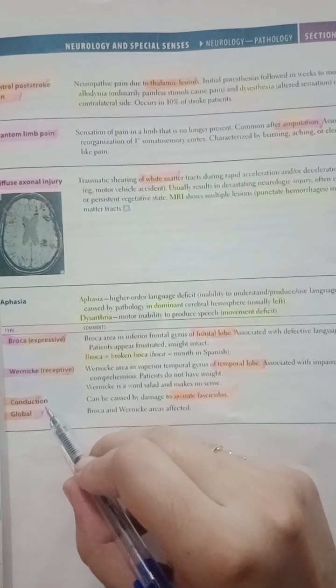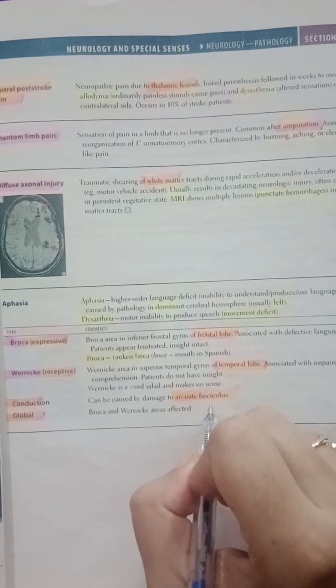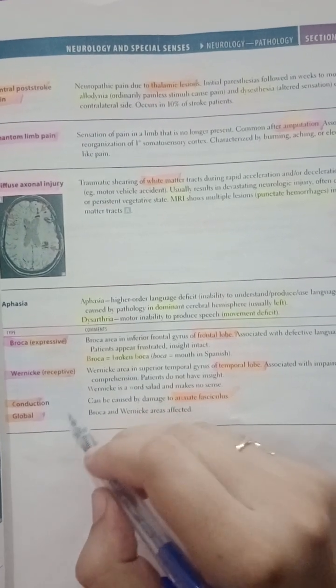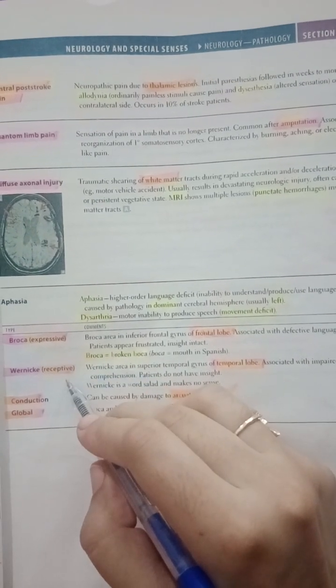The next one is conduction aphasia, which occurs when there is damage to the arcuate fasciculus. And global aphasia is when both of these things are present. Broca's plus Wernicke's constitutes a global aphasia.